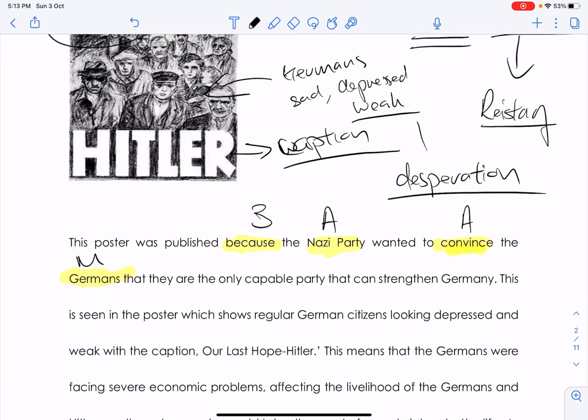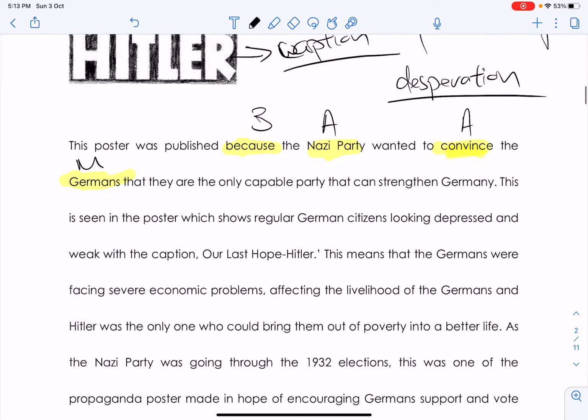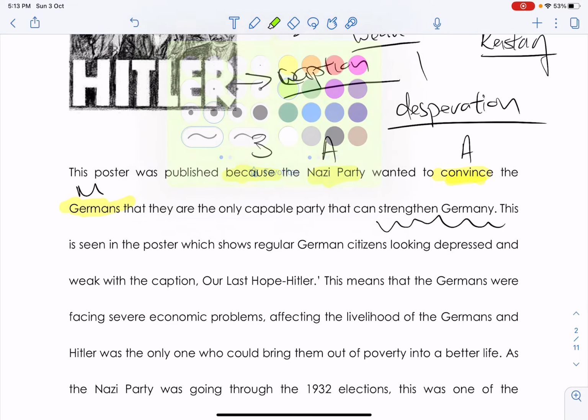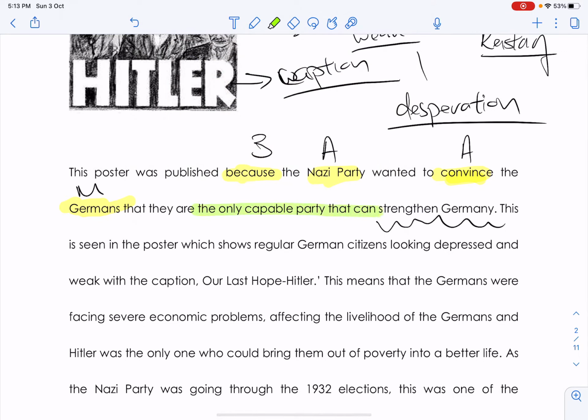Next is my message. Again, message is the reason, or strong opinion about the issue. In this case, the issue is about strengthening Germany. And the strong opinion here is, of course, that the Nazis are the only capable party that can help strengthen Germany.